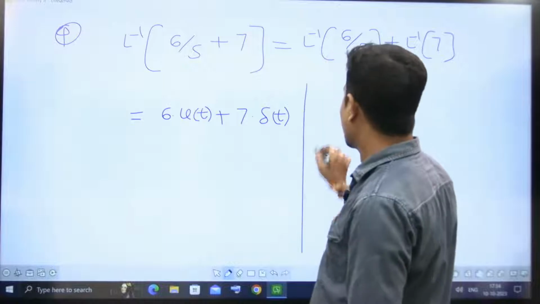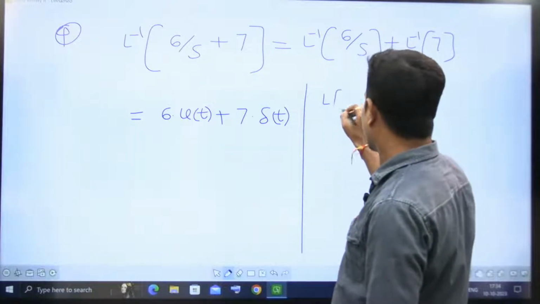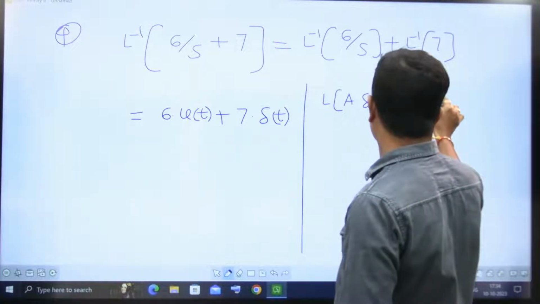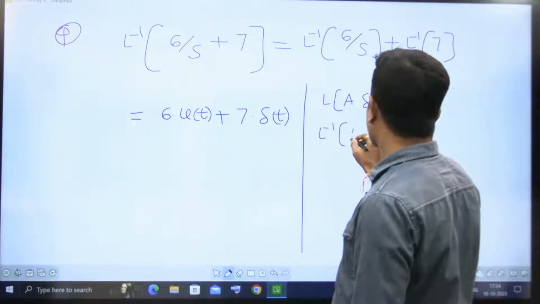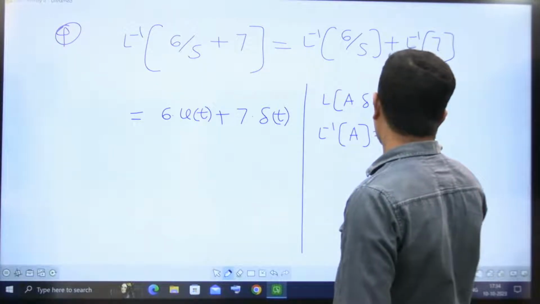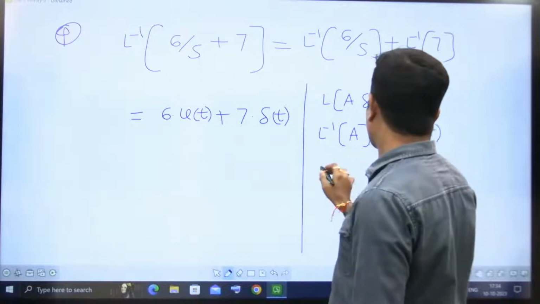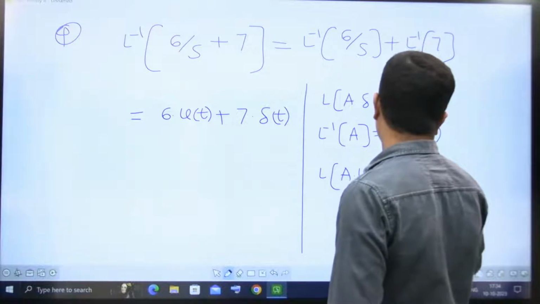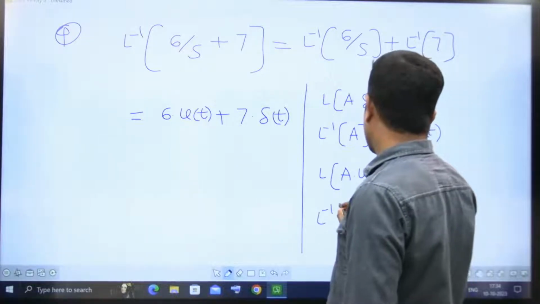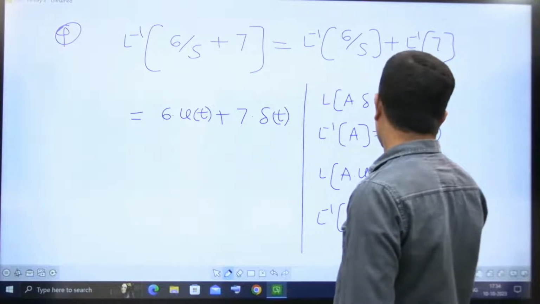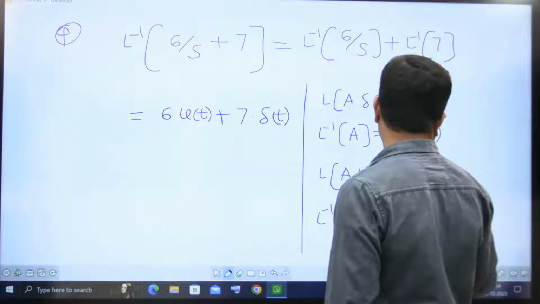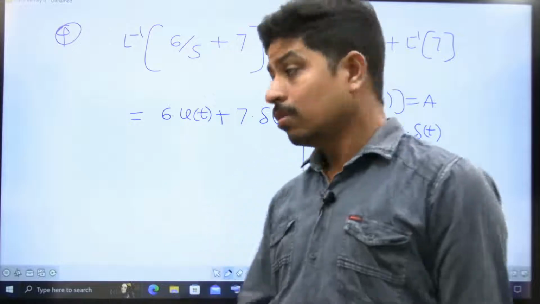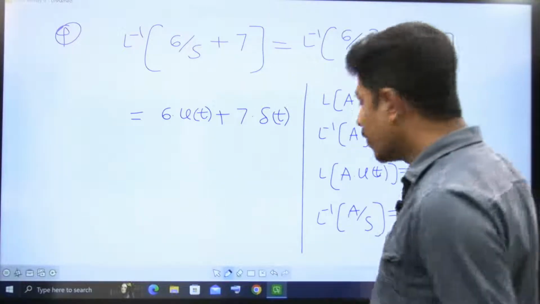We know the formulas that Laplace transform of a del of t is equal to a. Inverse Laplace transform of a is equal to a into del of t. Laplace transform of a into u of t is equal to a by s. So inverse Laplace transform of a by s is equal to a into u of t. So vice versa it is always. Please do understand this way, then every problem is going to be easy for us.